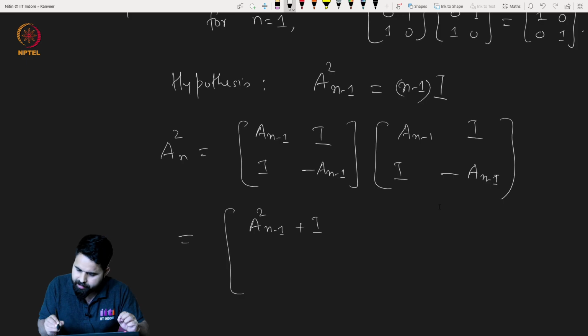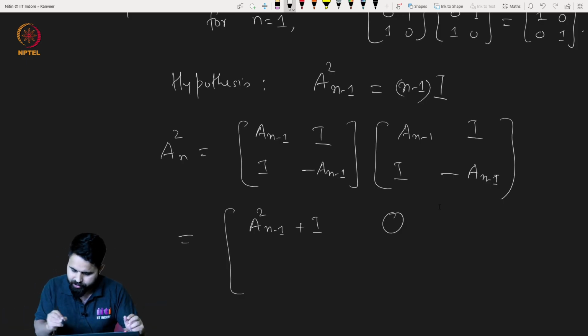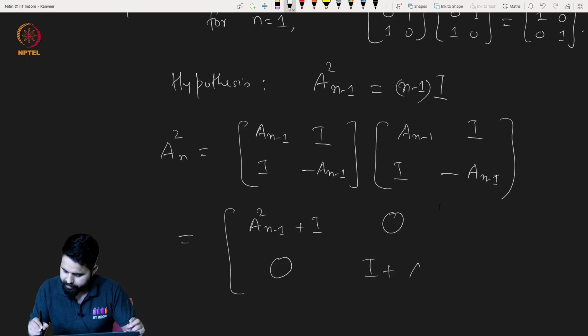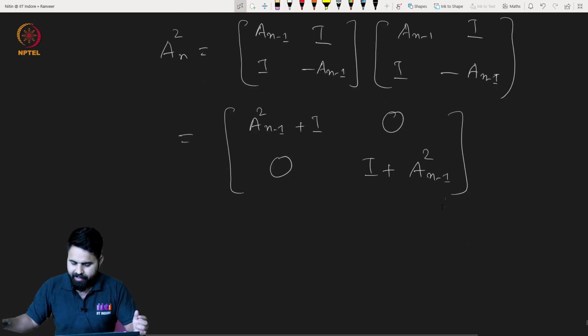Okay, plus identity matrix. The second thing is I think this will be 0, big 0. This will be again a big 0, and this will be what? So this line, so I plus this, right? A square, n minus 1. Very good.